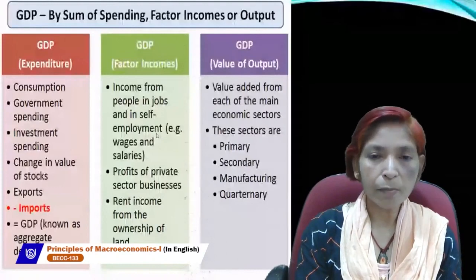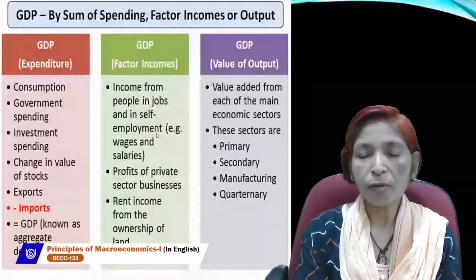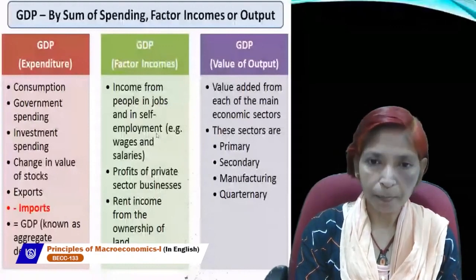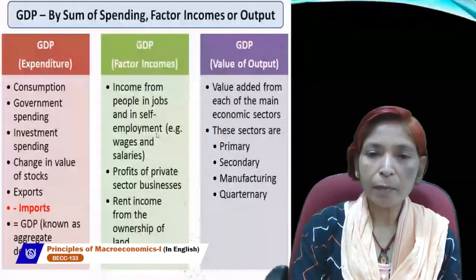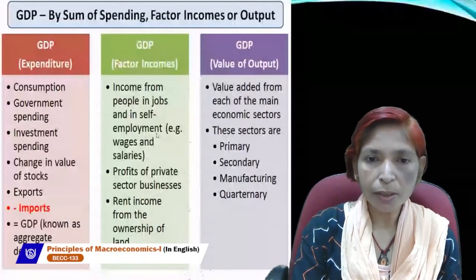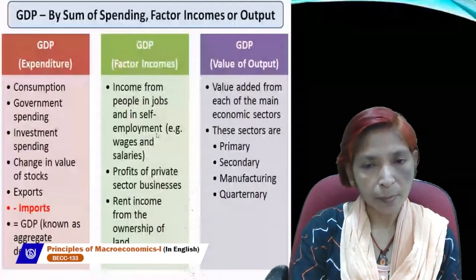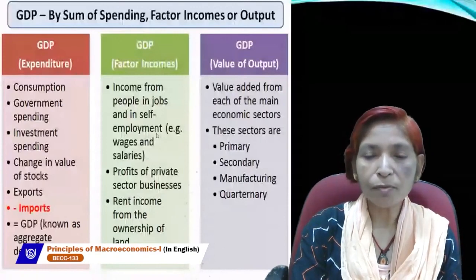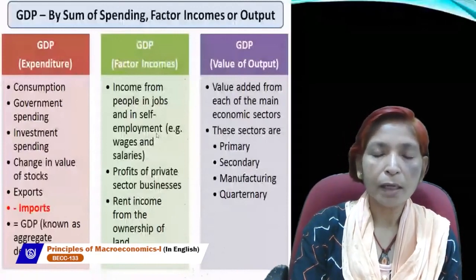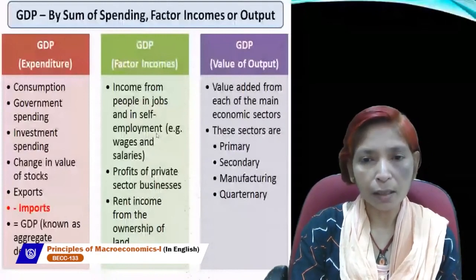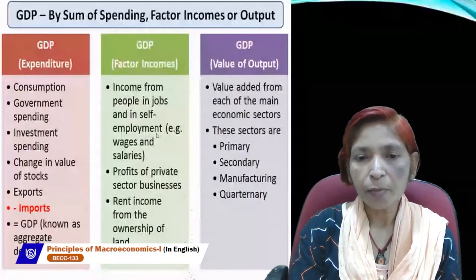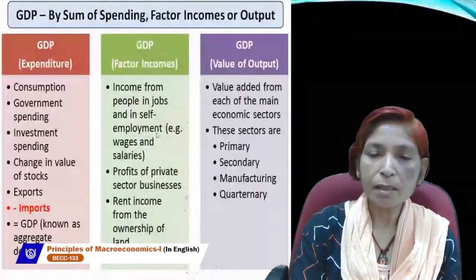If we deduct intermediate consumption from value of output, then only final goods value can be estimated, and this final goods value is always included in the estimation of national income.